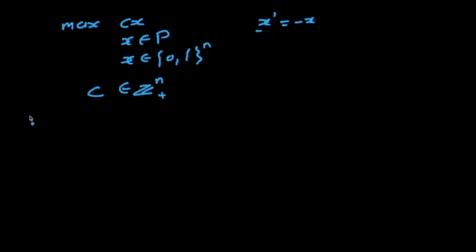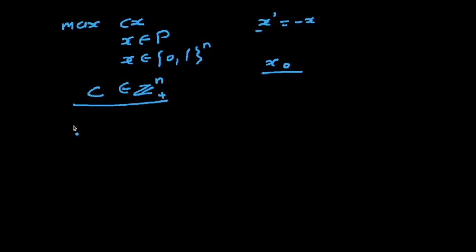Now let's consider an augmentation algorithm. Let's say we have some feasible solution for this problem, x0. The augmentation algorithm is very simple. Let's say we have an ability to find some solution that is better than this solution. How do we reach the optimal answer?